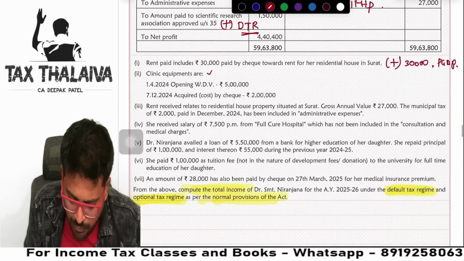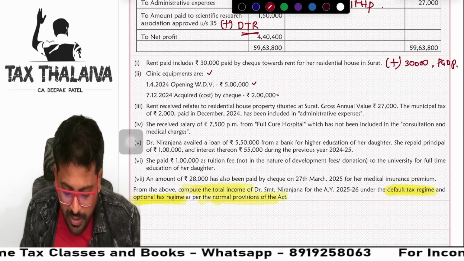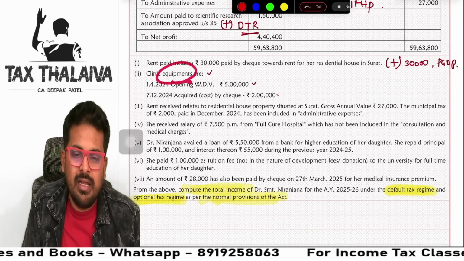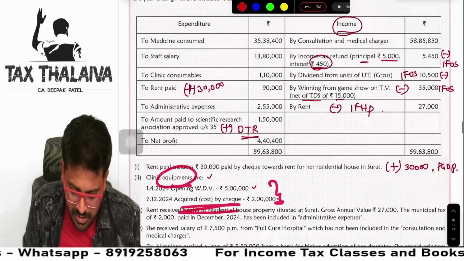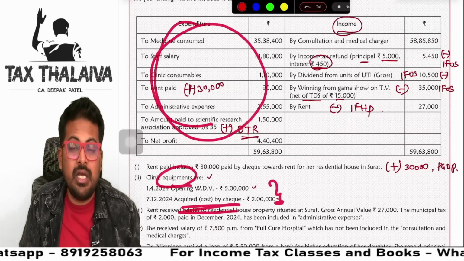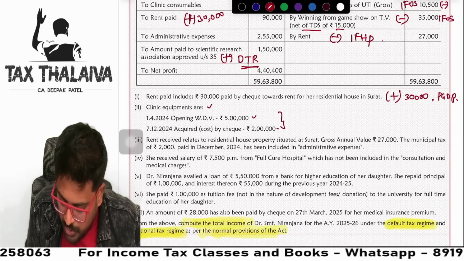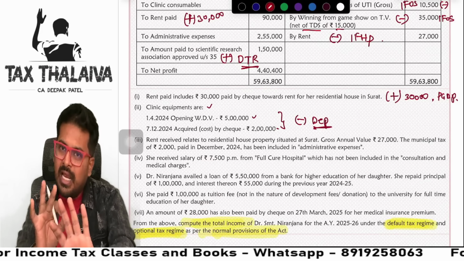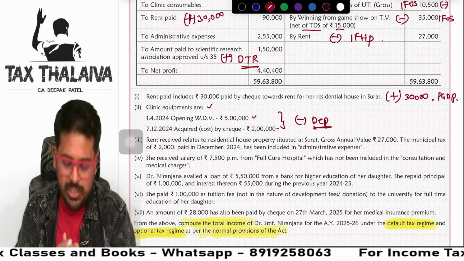Next, clinical equipment, opening WDV, acquired cost by check. Guys, clinical equipment is plant and machinery. So is there any depreciation information here? No, nothing given. So we will compute depreciation and reduce depreciation. Like this I will write. Then I will compute it separately in a working note. But at least I know this adjustment has to be done.